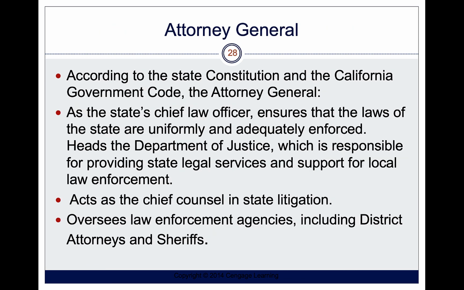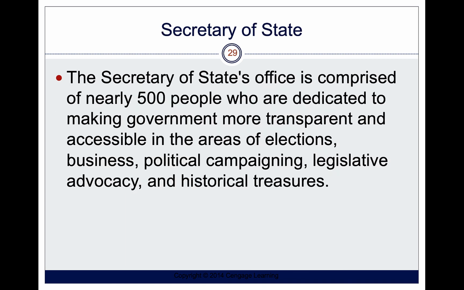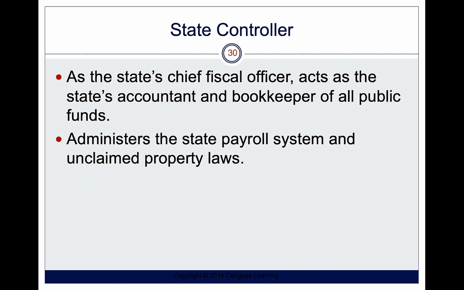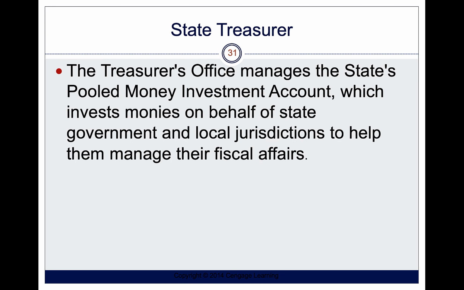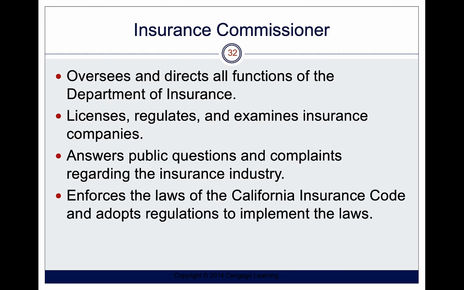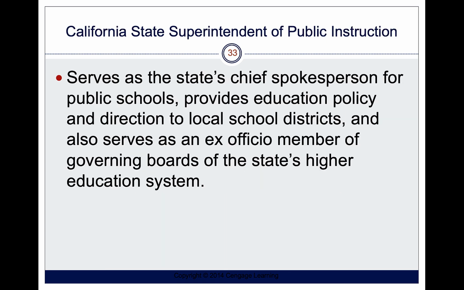So we have other departments here. We have the Attorney General here in California. They run the Justice Department here in California. We have the Secretary of State, who runs elections, the Controller that deals with fiscal issues, the Treasurer that manages the state money account, and the Insurance Commissioner, who oversees insurances like life insurance, health insurance, auto insurance. They develop regulations and they examine insurance companies. They investigate complaints. The California State Superintendent of Public Instruction is the chief spokesperson for public schools and provides education policy.